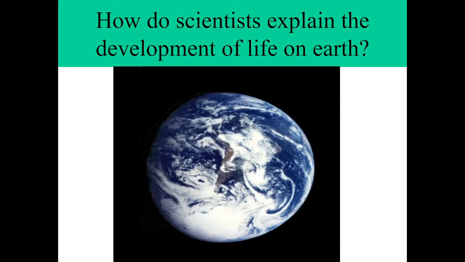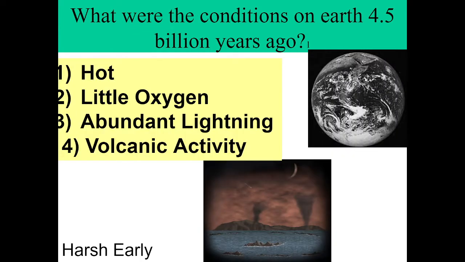So today we're going to learn how scientists explain the development of life on Earth and how life started on Earth. What were conditions on Earth 4.5 billion years ago? On Earth it was very hot, very little oxygen, there was lots of lightning, and lots of volcanic activity.